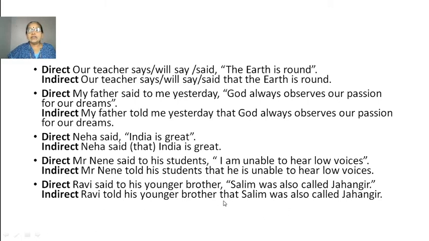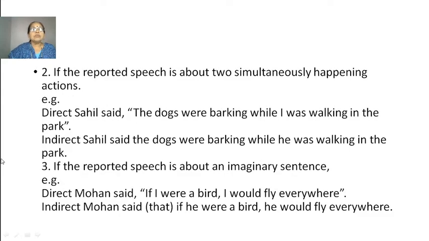Okay. So in indirect speech, he was called and Jahangir because already the sentence is in past tense. If the reported speech is about two simultaneously happening actions, suppose in one sentence two things are going on. For example, Sahil said, the dogs were barking while I was walking in the park. Here two actions are going on. Which one? Now the first one is the dogs were barking. Okay. I was walking in the park.